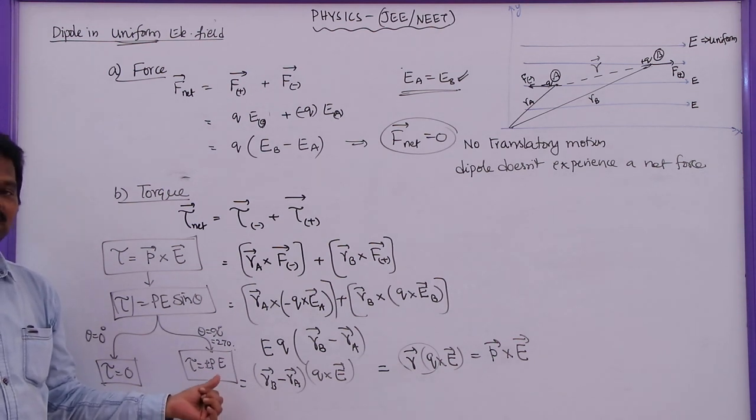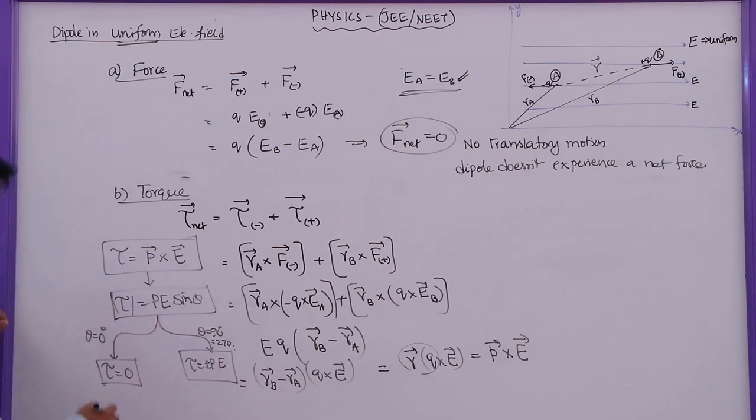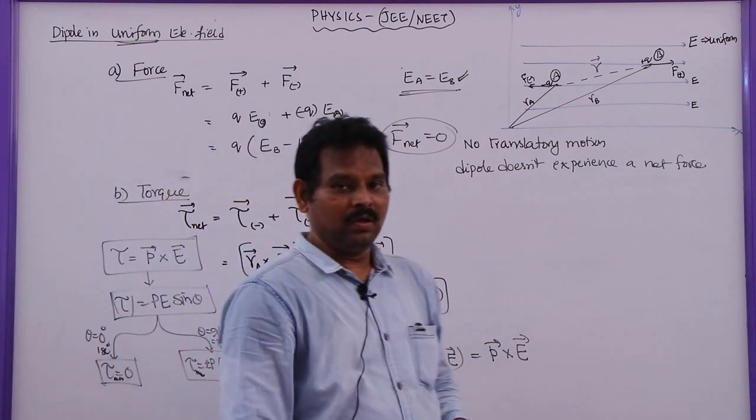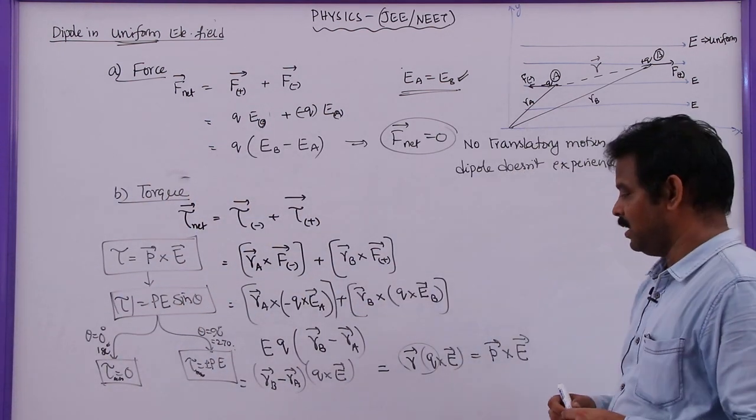Even minus PE indicates that the magnitude of torque is PE only, but acting in the opposite direction. If theta is 0 or 180, this is the minimum torque, and this is the maximum torque experienced by the dipole. The same expression without these vectors can also be derived like this.